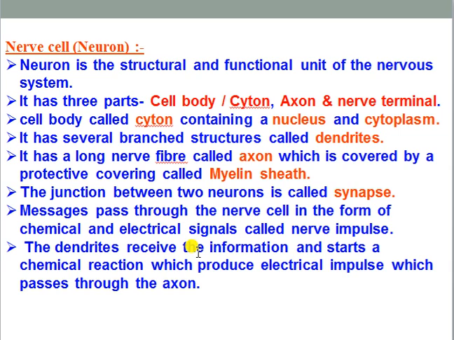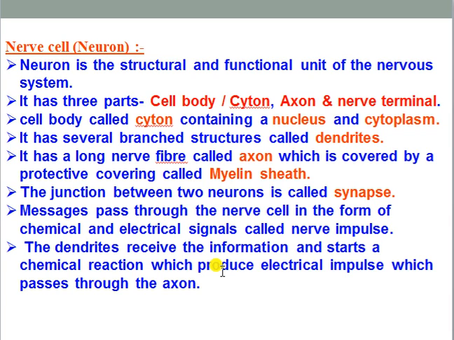The dendrites always receive the information and start a chemical reaction which produces an electrical impulse which passes through the axon. Another more important thing is that from one neuron to the next neuron through the synapse or the synaptic cleft, the neuronal impulse can propagate with the help of chemical substance, as well as sometimes passing electrically also.